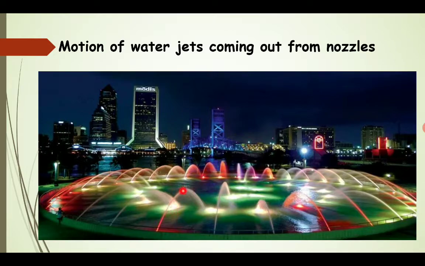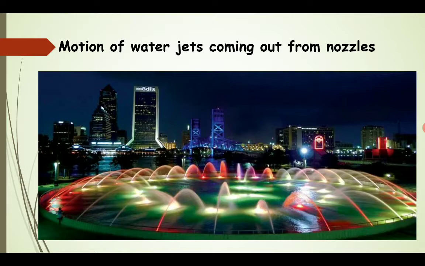As you can see from all these fountains, the water is projected from here, goes up, reaches a peak, and falls down again due to the effect of gravity. These are all beautiful examples of projectile motion, and we have many other examples in our day-to-day life.